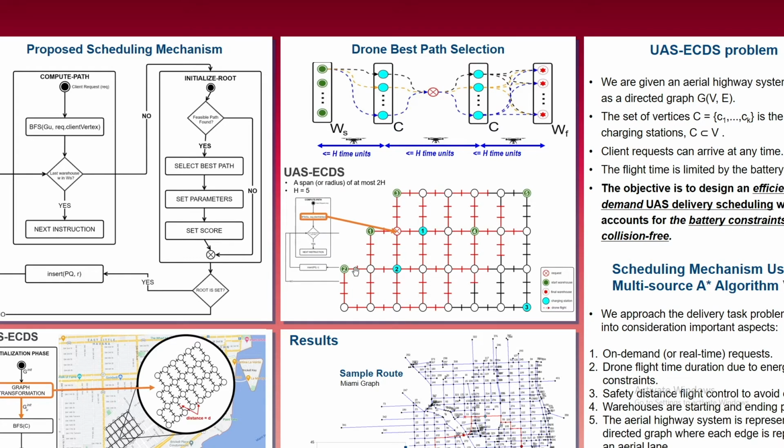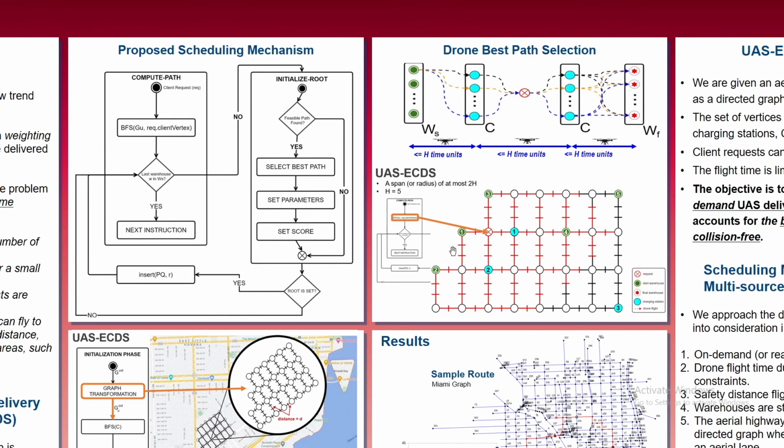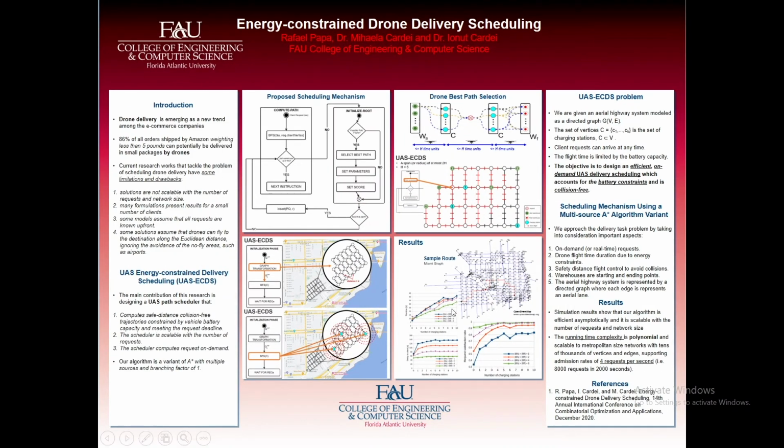Our heuristic will select a best path among the feasible paths. If the path is found, we set the parameters, score, and we add the path to the priority queue. Our A-star variant will manage all new requests and assign the path to the drones, minimizing the chance of collisions and battery depletion, and also respecting the delivery deadline constraints.